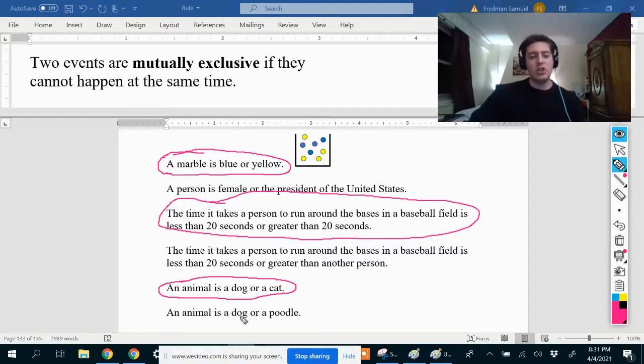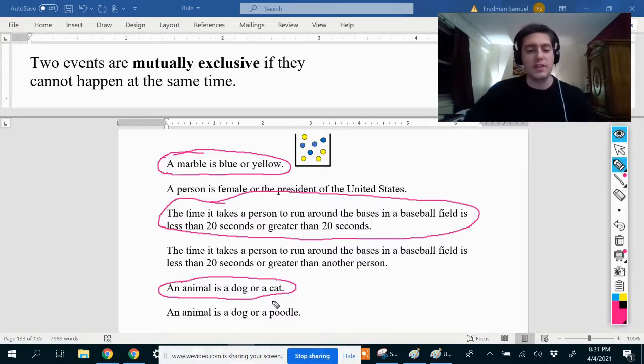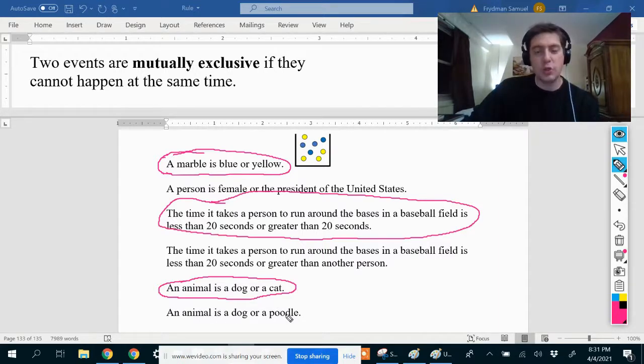Okay, last example. An animal is a dog or a poodle. Can an animal be a dog and also a poodle simultaneously, meaning at the same time? Well, yeah, a poodle is a kind of dog. So an animal can be a dog and also a poodle at the same time. And since that can happen at the same time, these events are not mutually exclusive. Remember, mutually exclusive events mean they cannot happen at the same time. So we only circle it if they cannot happen at the same time.